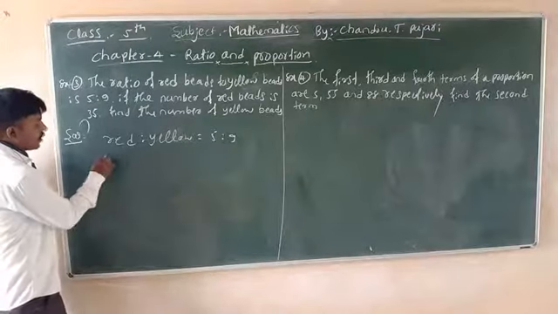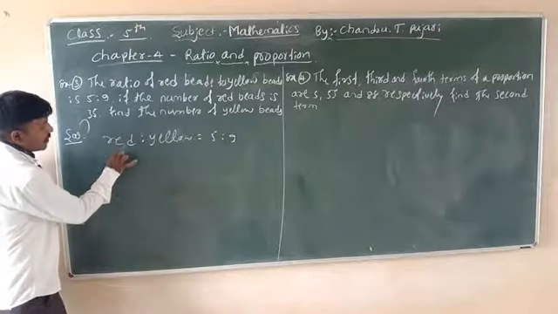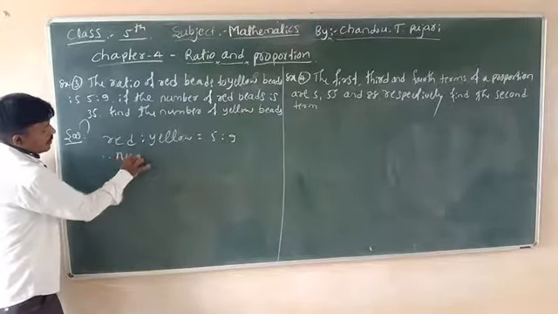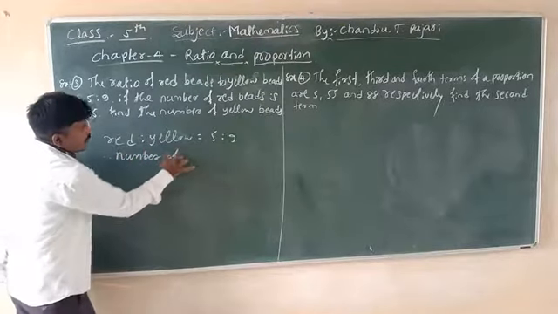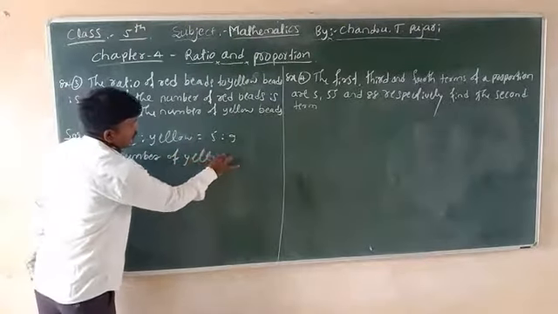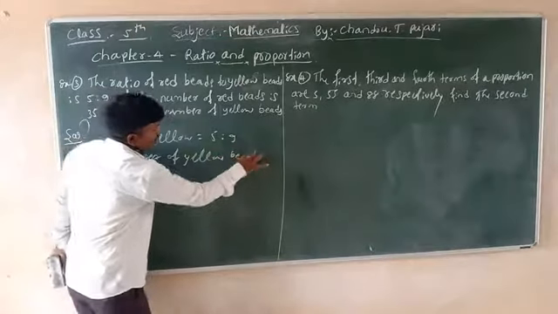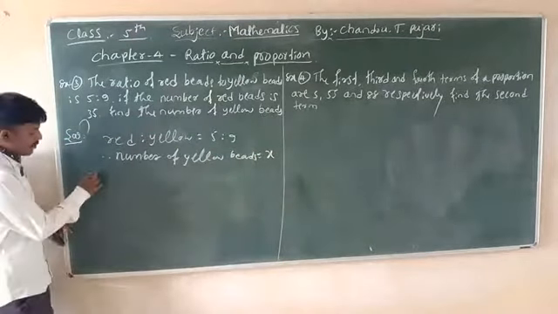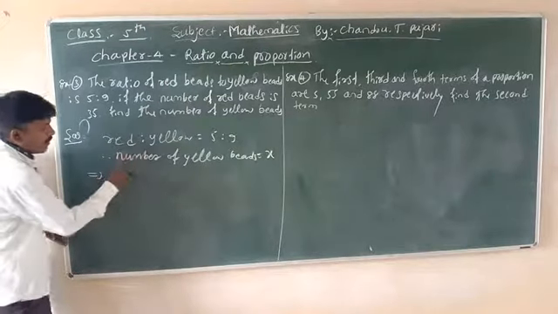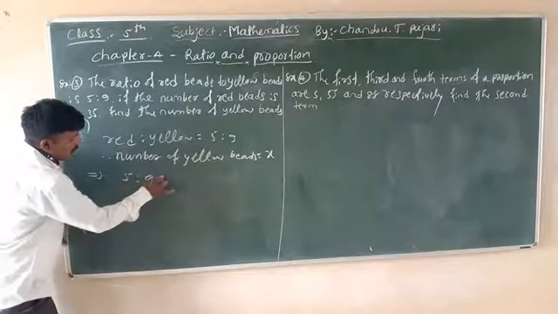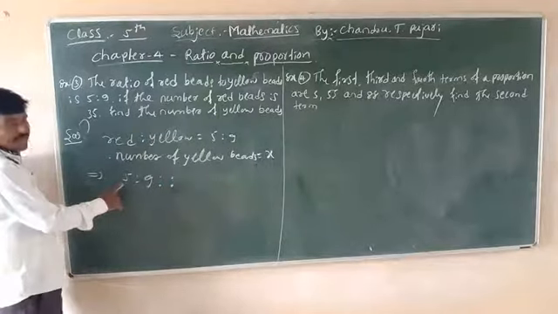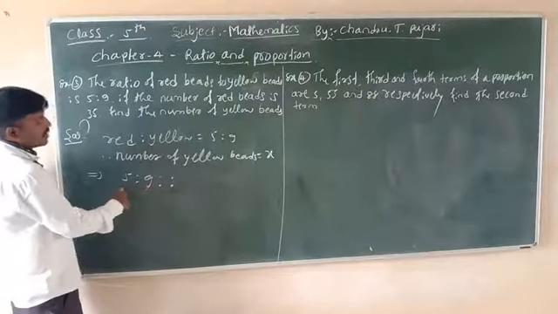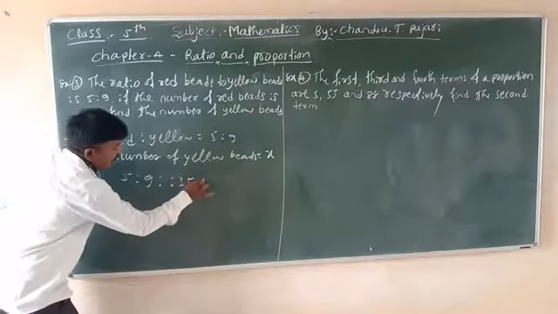Consider the number of yellow beads as x. Yellow beads is equal to x. Now write your proportion. Proportion is 5:9 double ratio, red ratio, yellow ratio. Red is given, that is 35 beads.